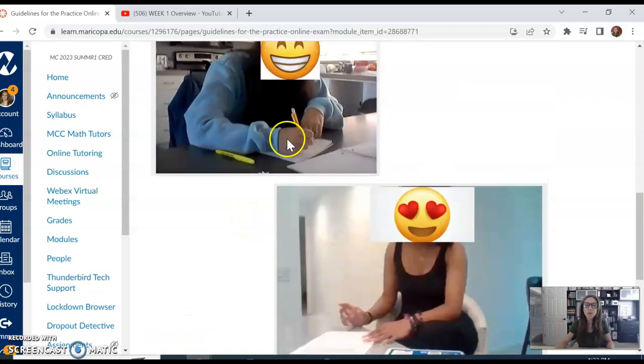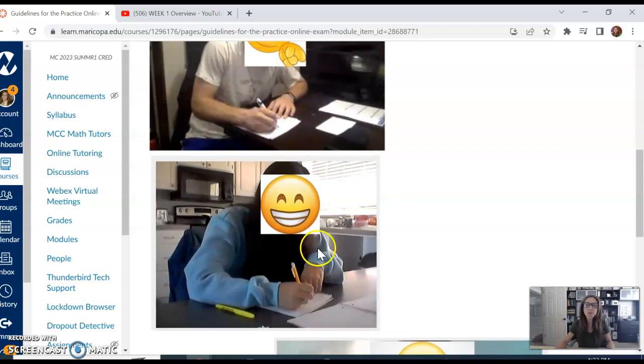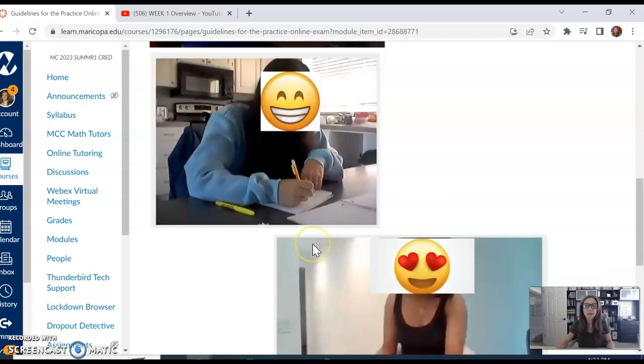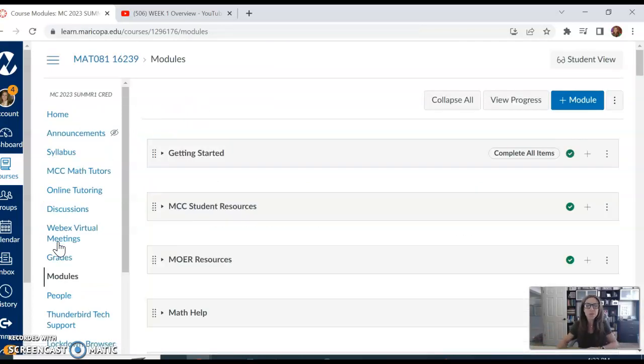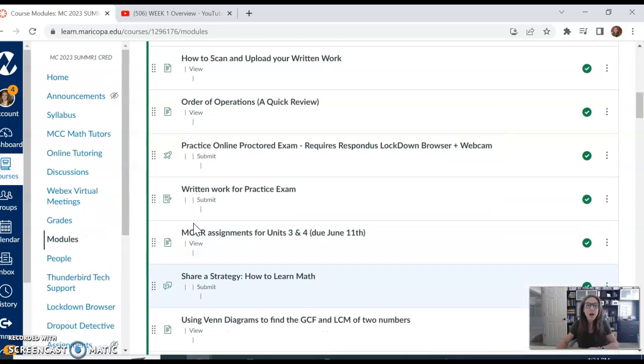And then when these students are done with their written work, that is the written work that they're going to scan and upload as part of their exam. So you want to make sure that your camera placement meets those guidelines. And then also there's a quick video on reviewing the order of operations, because the 3 questions on the practice exam are going to be over the order of operations. So why not practice them at the same time? That is what you're going to work on for the practice online exam.